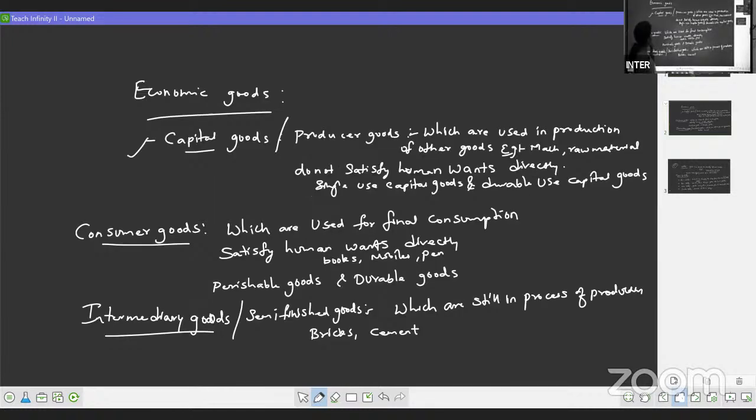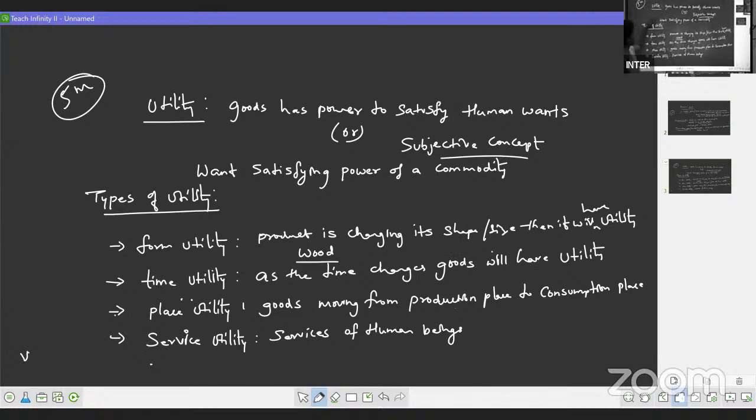Now in the second screen, you can see the different types of goods. These all are for 2 marks weightage. For 2 marks, just write down 2-3 points. That is more than enough. You can get full marks for that, right? Capital goods, consumer goods, and intermediary goods. So this is how we have the concept of goods and utility. It is important question for 5 marks over here, right? So for 5 marks, we have to write introduction as well as the 4 types of utility. In this, you give the example also. So make it to a 1-page answer. These all should come in 1 page. You can score full marks for this. So this is a simple answer over here.